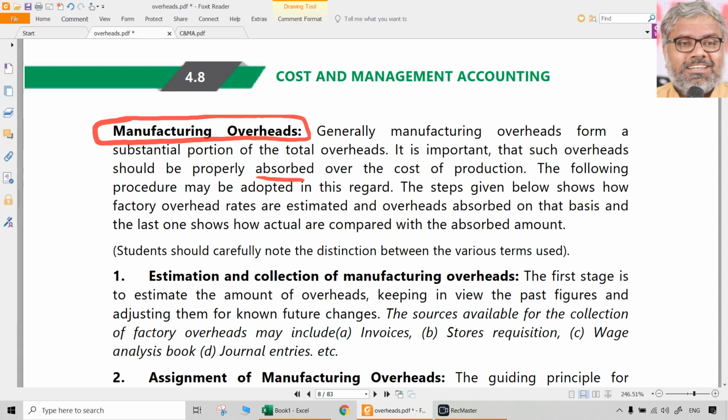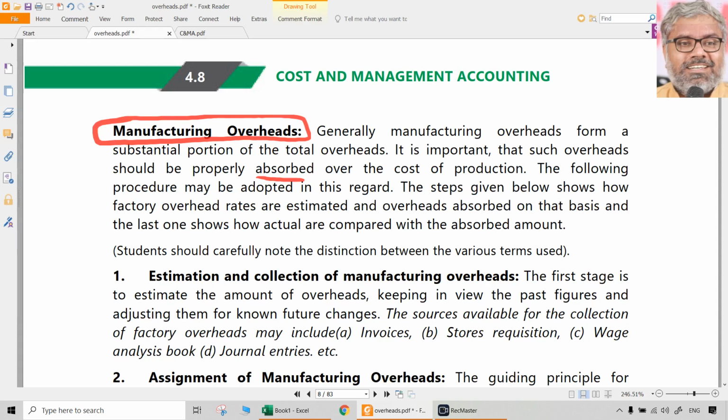What is absorption costing? It is the method wherein we absorb the overheads on some predetermined basis. How are we going to do that? For that purpose, we should first understand why we need a predetermined rate of overheads. We need it because we cannot incur the overheads and then see the actual cost all the time. Most of the time we need the approximate cost of the product before even manufacturing it.